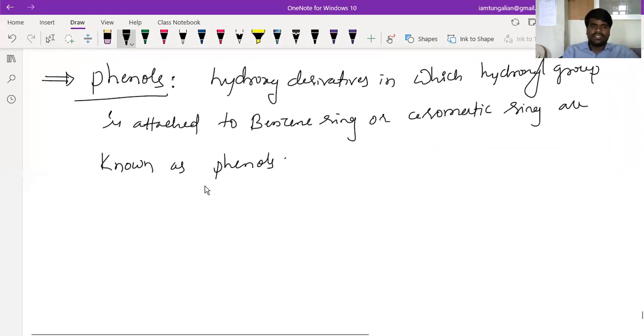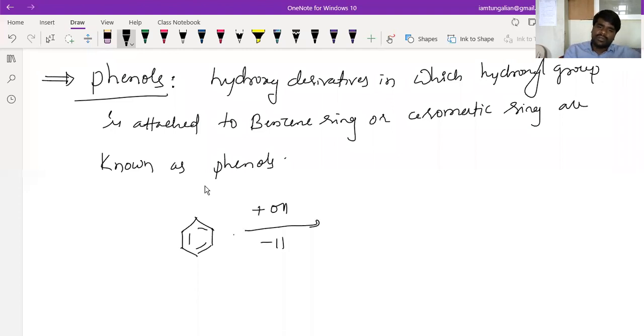Okay, what is the difference here? Suppose this is your benzene, beta. If one or more than one hydrogen is replaced with an OH, beta, the resultant compound is called phenol, beta.